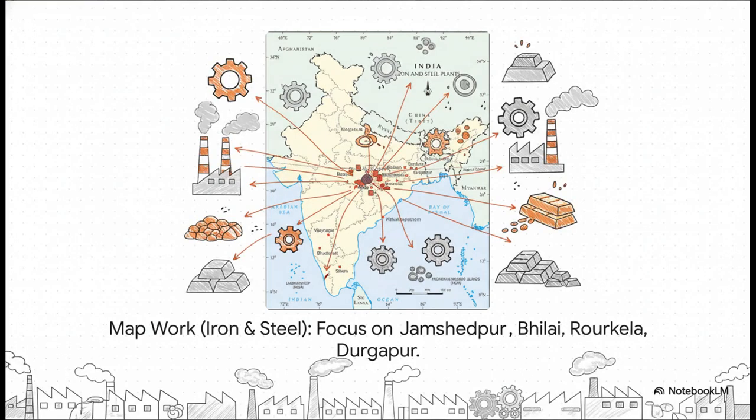Next, let's look at the iron and steel plants. The key locations are Jamshedpur, Bhilai, Rourkela, and Durgapur. Notice how they're clustered in the Chotanagpur Plateau region. Make sure you can identify these 4 places. They are asked very frequently.